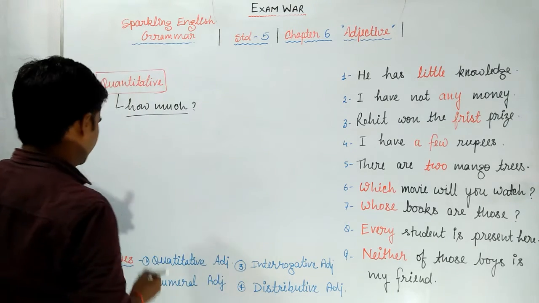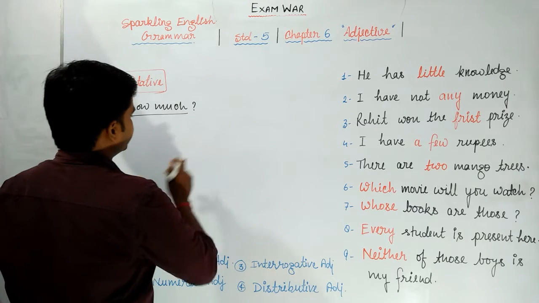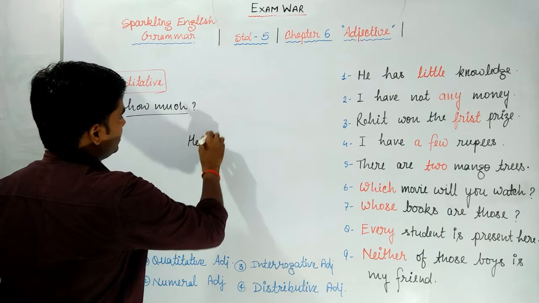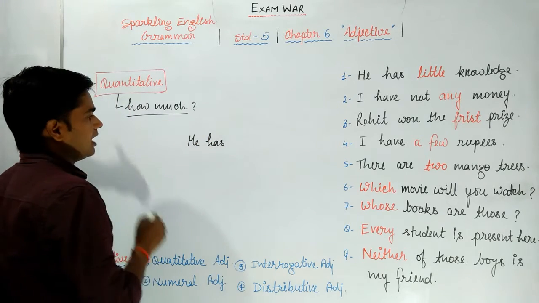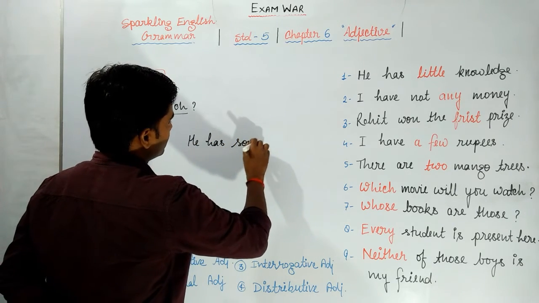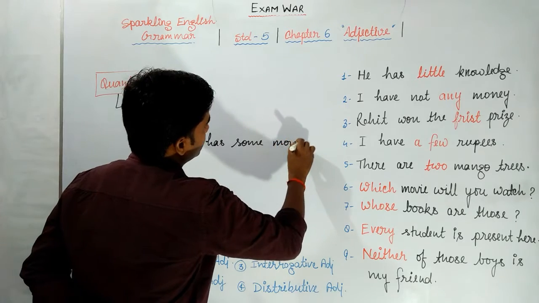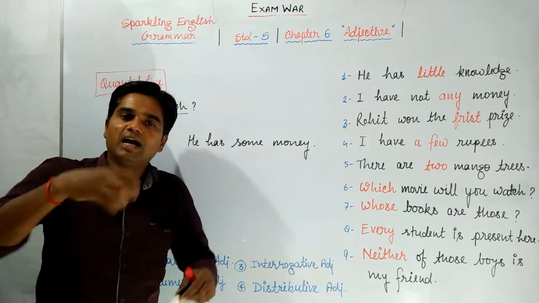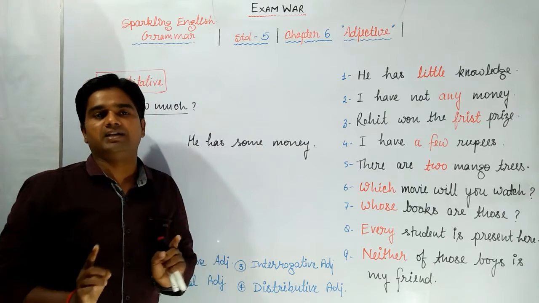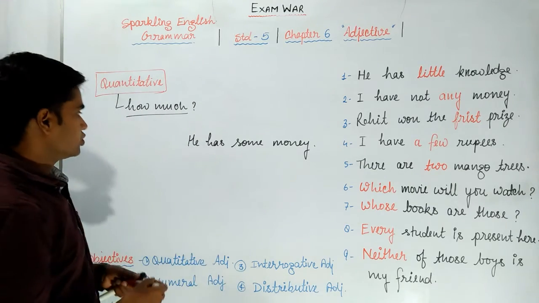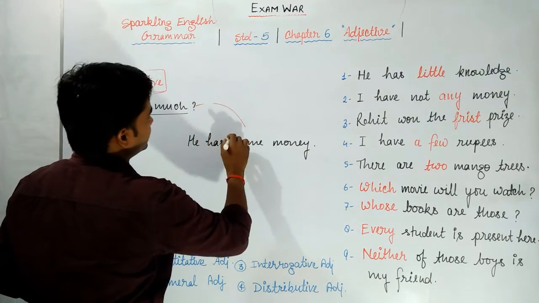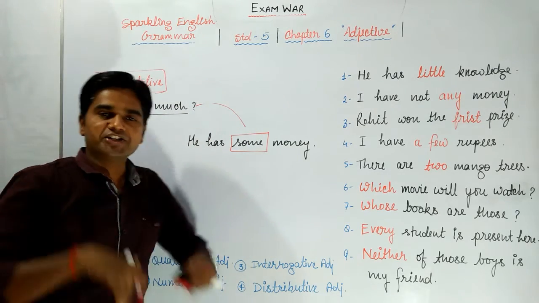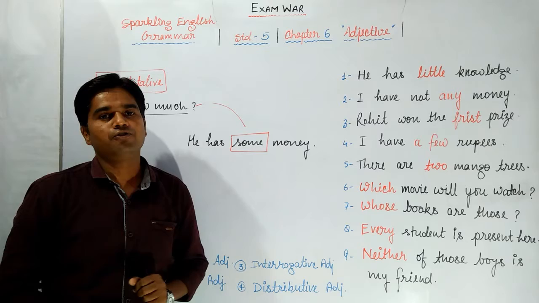Let's have some examples. If I write, he has some money. Now I will ask a question: how much money does he have? So your answer will be some. So dear students, some is a quantitative adjective, or adjective of quantity.